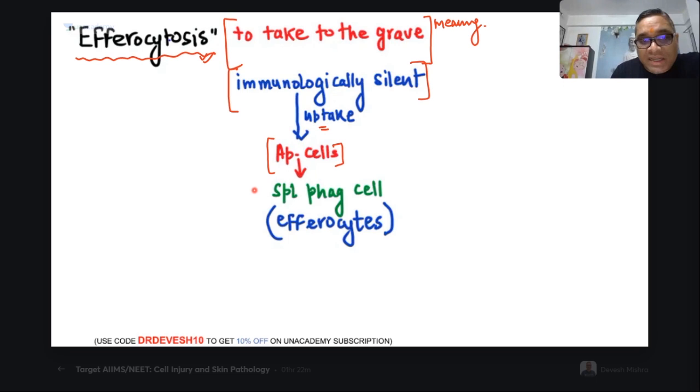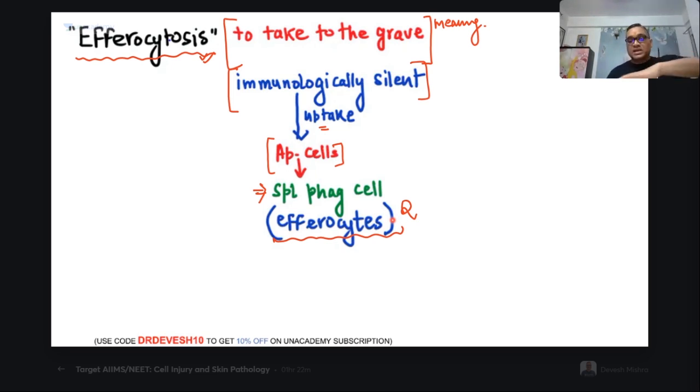By a special type of phagocytic cell. Remember, we are using the words special type. They are not ordinary phagocytic cells. These are special types, and that is why such special phagocytic cells are also known as efferocytes. So these are called efferocytes. Now come to efferocytosis. Efferocytosis is the immunologically silent uptake of the apoptotic cell.